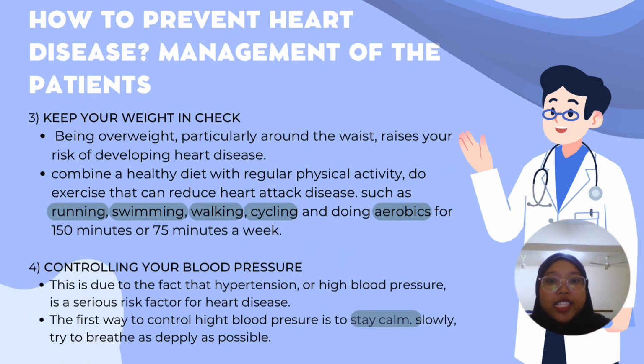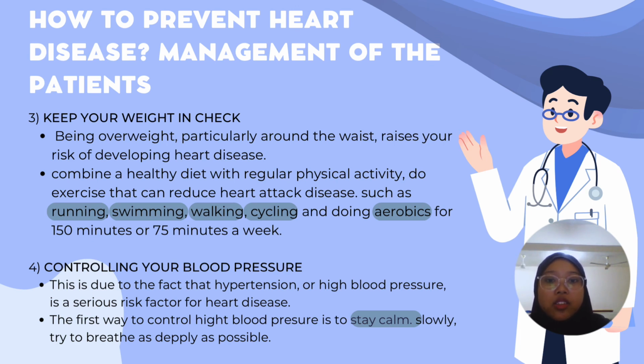Number 3 is keep your weight in check. Being overweight, particularly around the waist, raises your risk of developing heart disease. The first way to keep your weight in check is to combine a healthy diet with regular physical activity, and do exercise that can reduce heart disease, such as running, swimming, walking, cycling, and doing aerobics for 150 minutes or 75 minutes a week. Aerobics is also a good exercise to reduce heart disease.